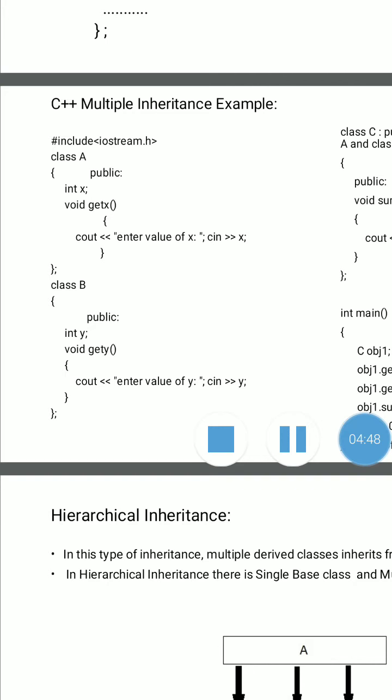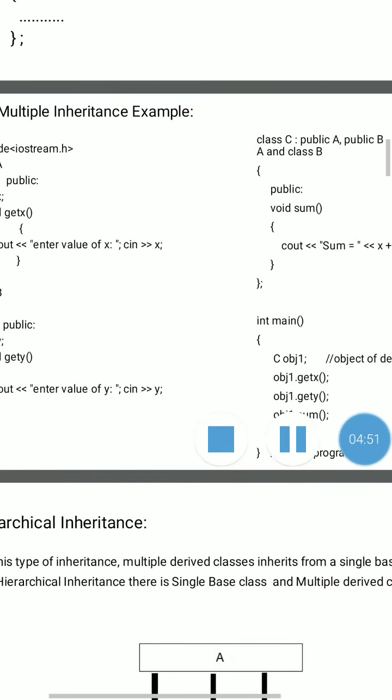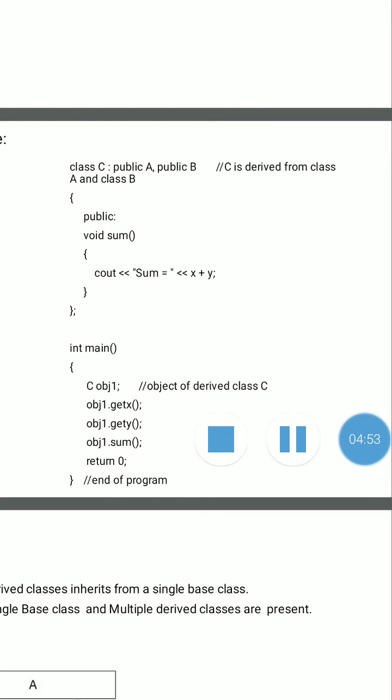Then class B is completed. After the completion of both base classes, here is the third class, that is the derived class, class C. Then as per the syntax, the derived class implementation is class C colon, then access specifier public A, that is base class A, then access specifier public base class B. C is a derived class from class A and class B.